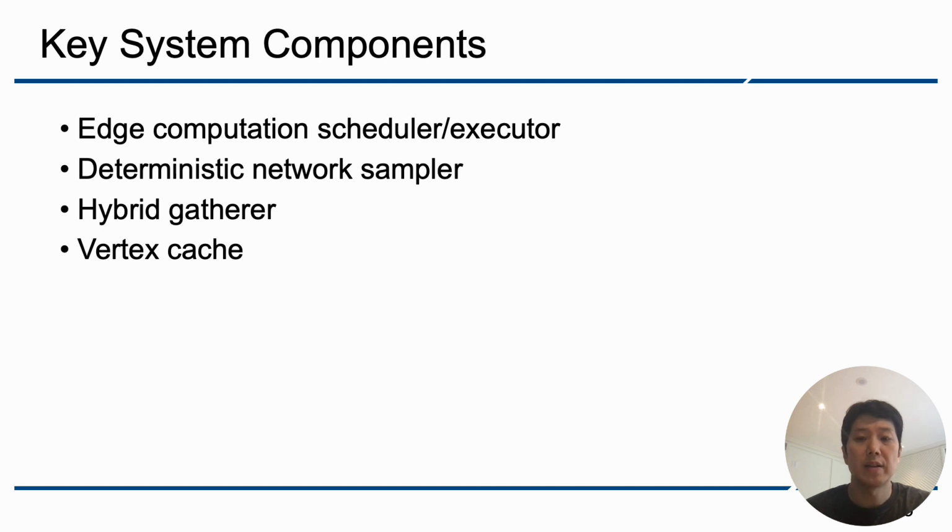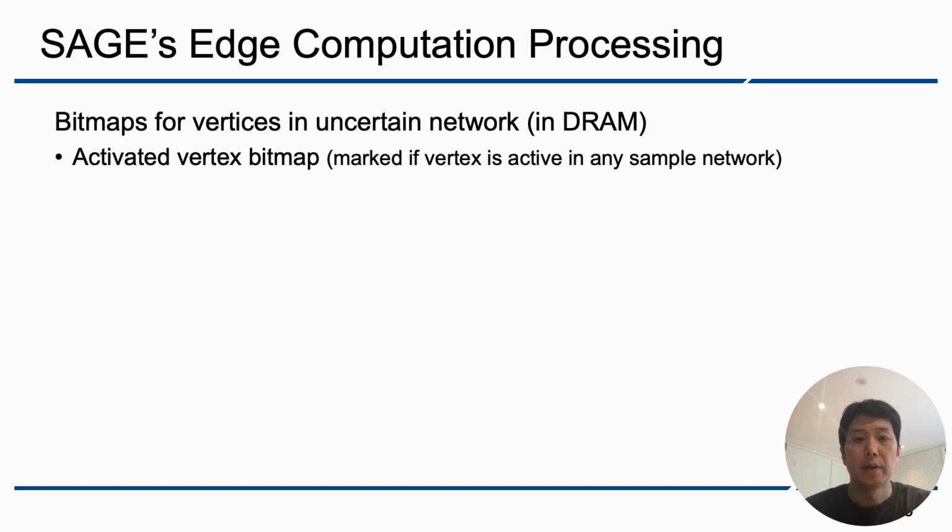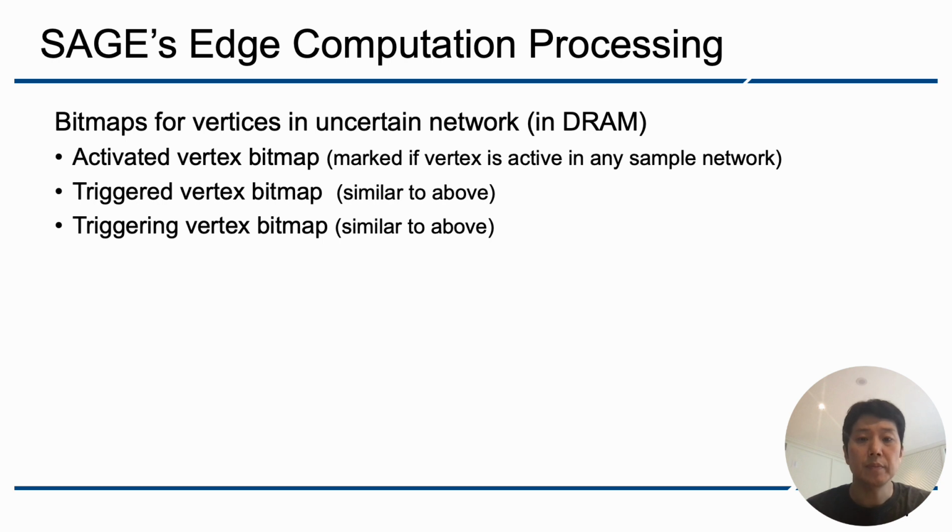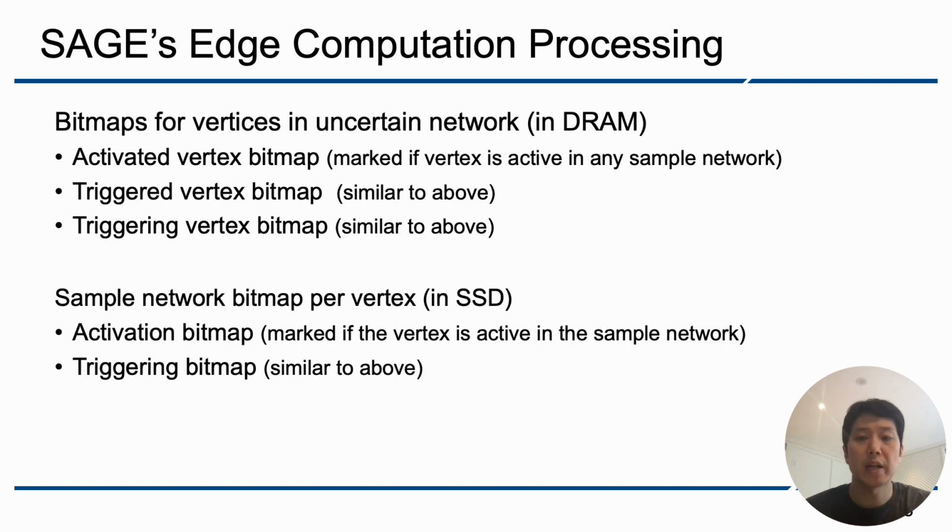Now I'm going to explain these key system components, starting with the edge computation executor. Existing graph systems typically have an active vertex bitmap in memory for efficient processing. And SAGE has similar structures, but it maintains 3 bitmaps for activation, triggered, and triggering status of vertices. We also have a sample network bitmap for each vertex stored in SSD for activation and triggering status of the vertex in sample networks.